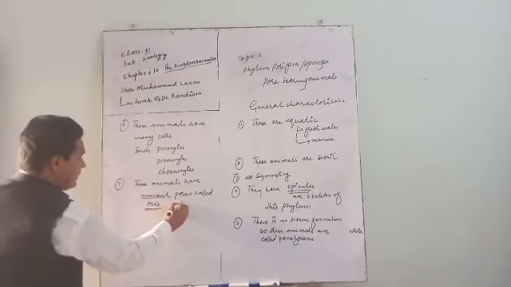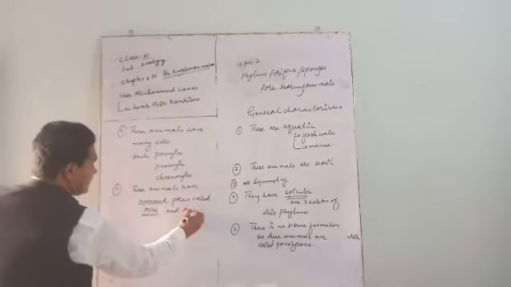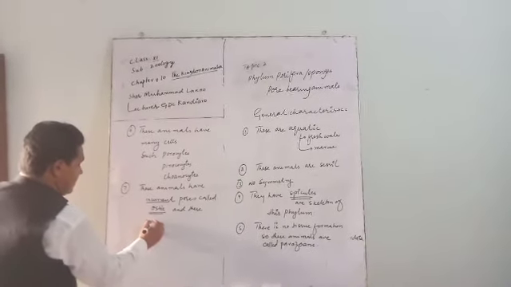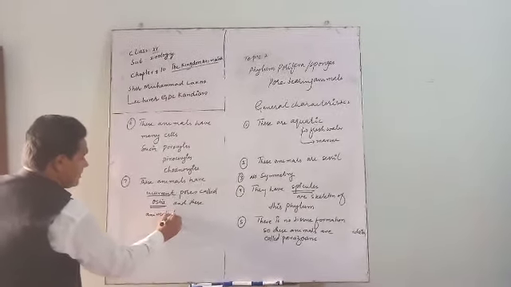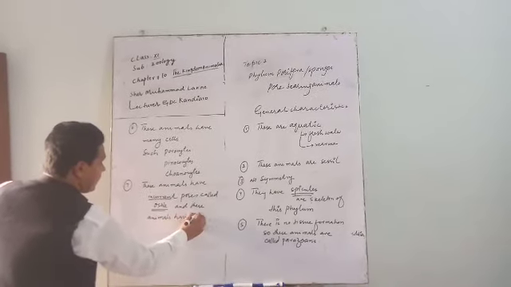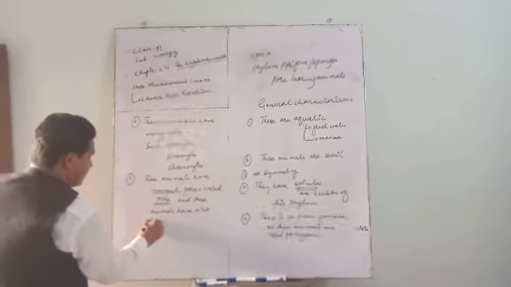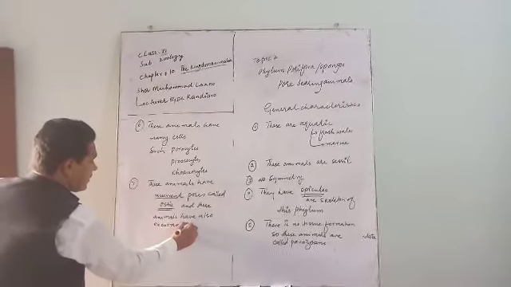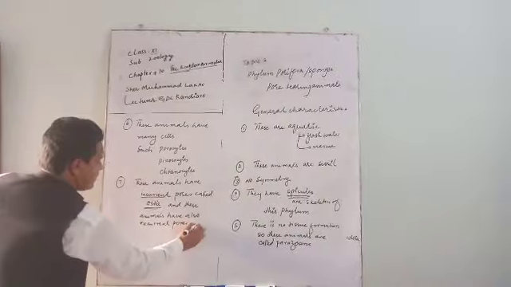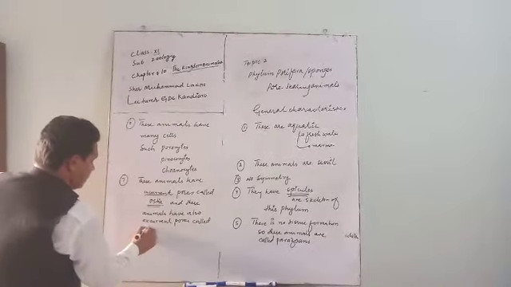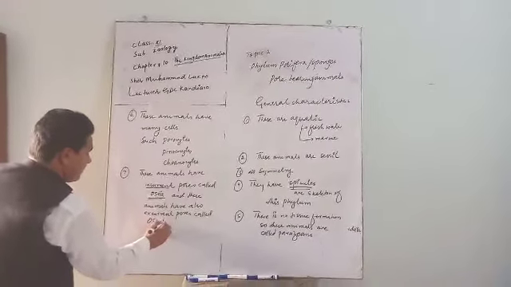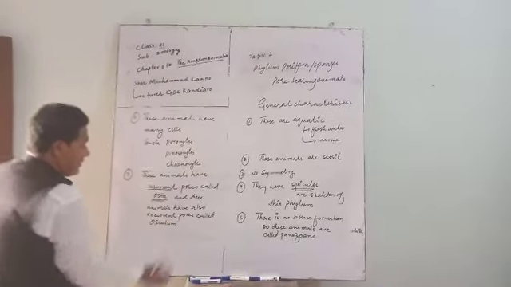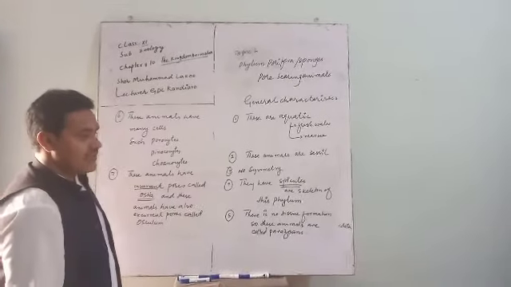And these animals also have excurrent pores called oscula. If singular, it is called an osculum.